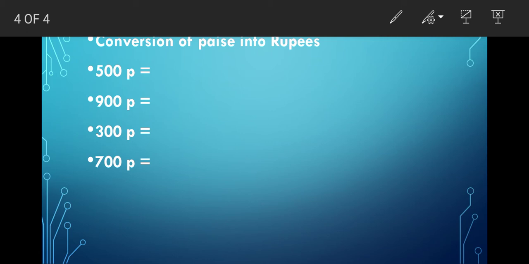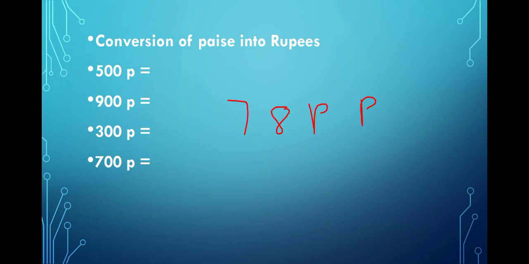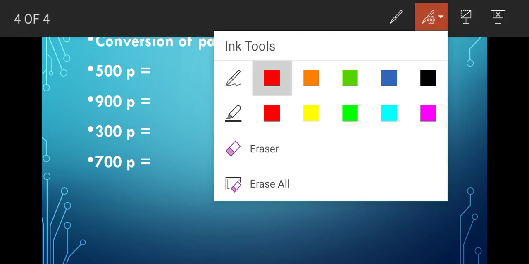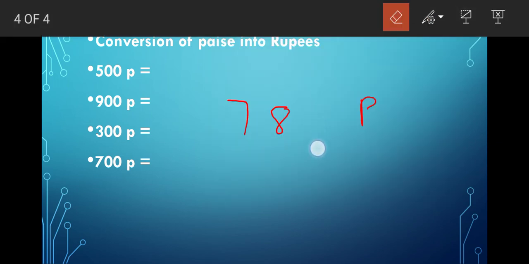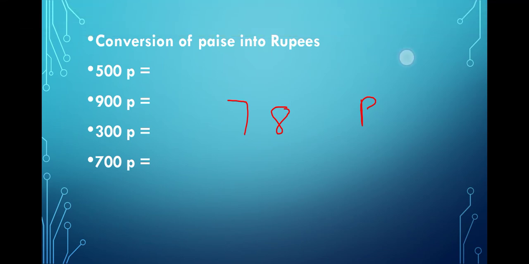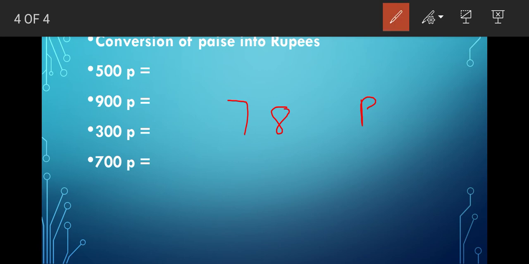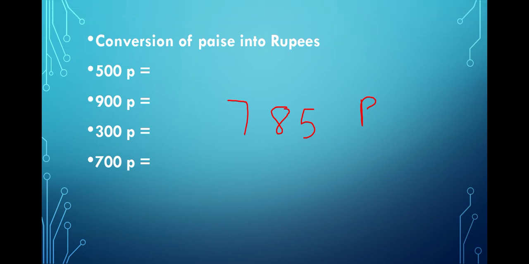Suppose if I write here 785 paisa, it is not having zeros. See, after 7 it is not zeros. This is not 0, this is 8 and 5.